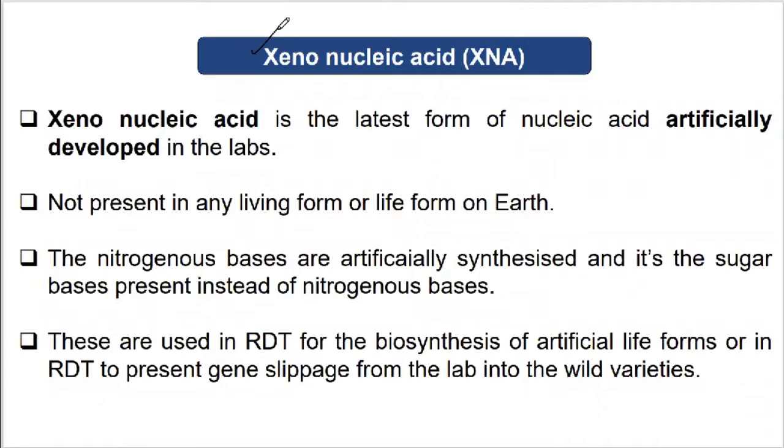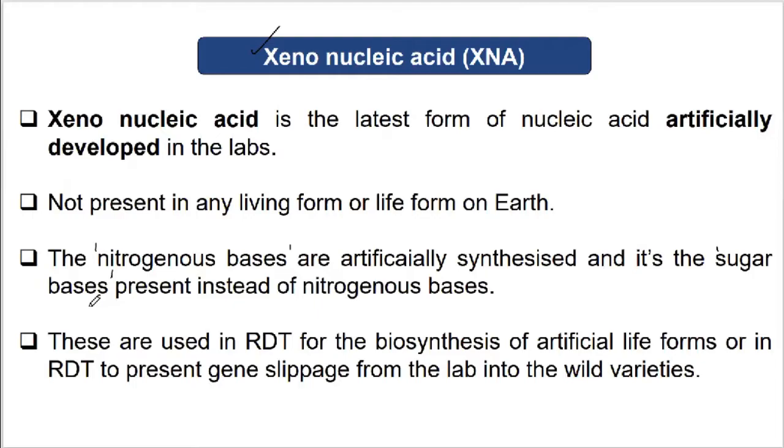The nitrogenous bases are artificially synthesized and are made up of sugar residues, in order to stabilize their structure.